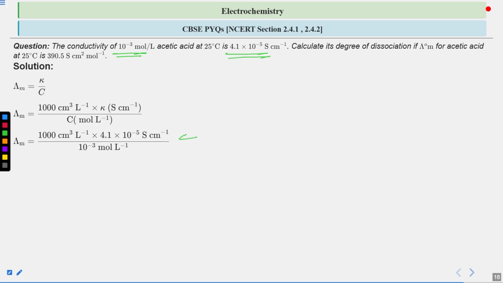When you solve this fraction, this will be equal to 41 Siemens centimeter square mole inverse. So this will be the lambda m value.